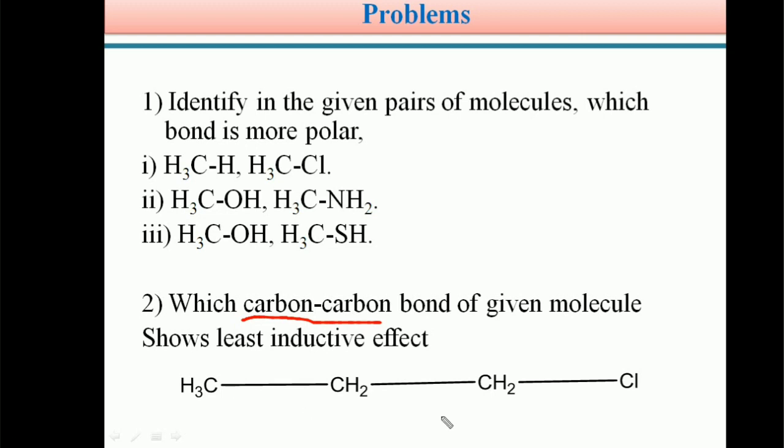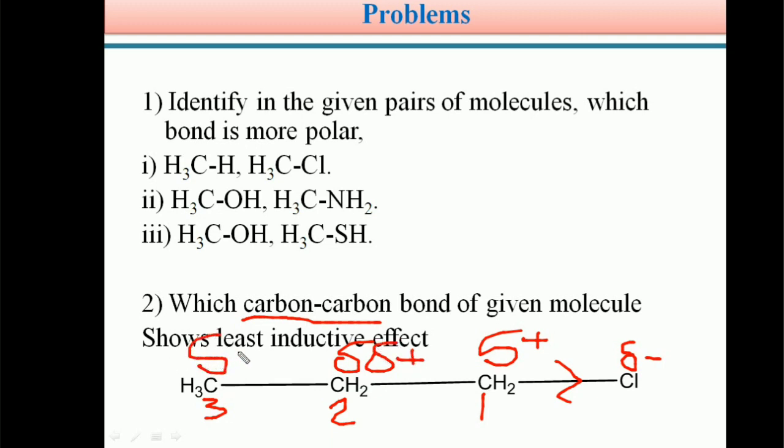Here the given example is 1-chloropropane. Chlorine has a partial negative charge, the first carbon has a partial positive charge, and the second one has a partial positive charge but somewhat less than the first carbon. The third is also partially positive.